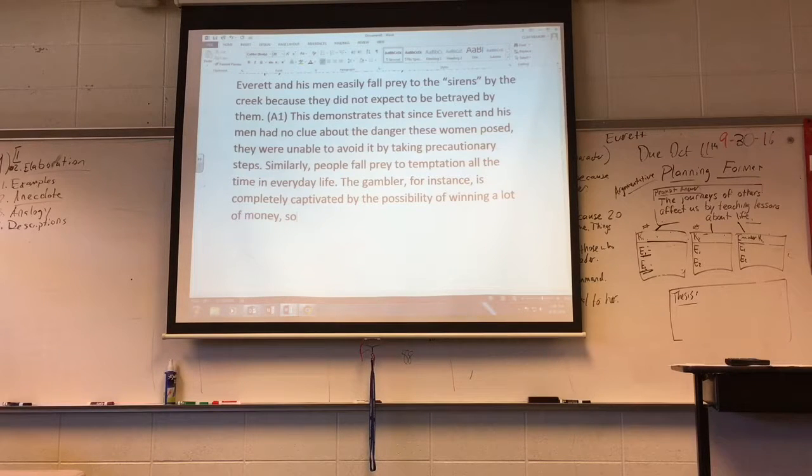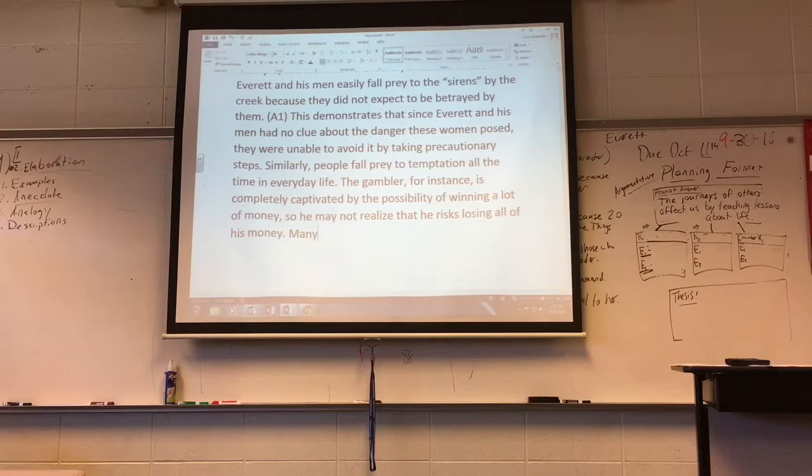So, I put that comma there for that so, because I'm about to use a compound sentence here. The gambler, for instance, is completely captivated by the possibility of winning a lot of money, so he may not realize that he risks losing all of his money.